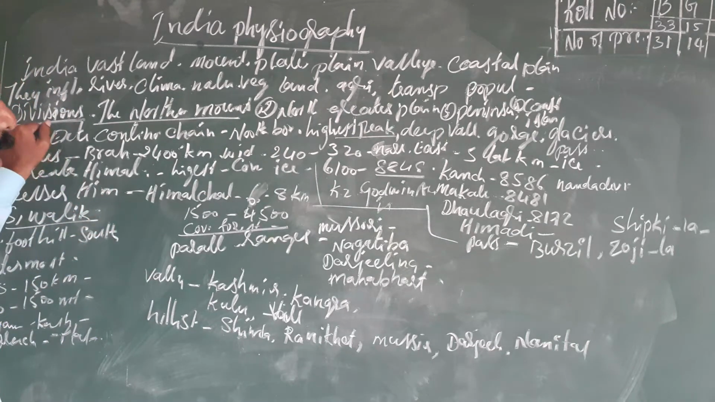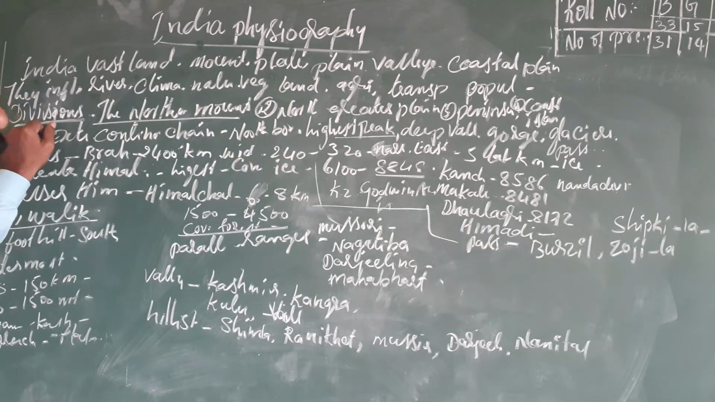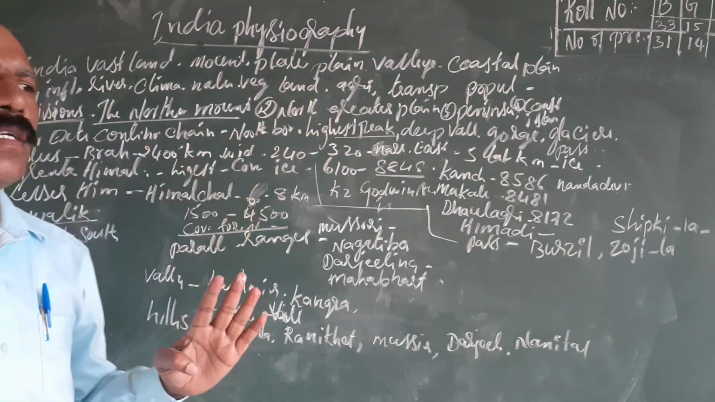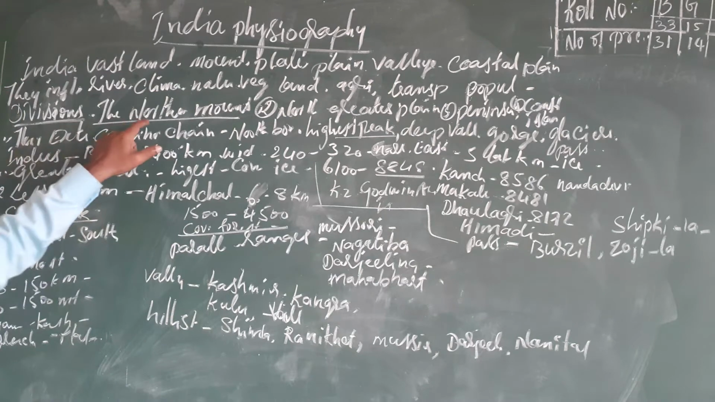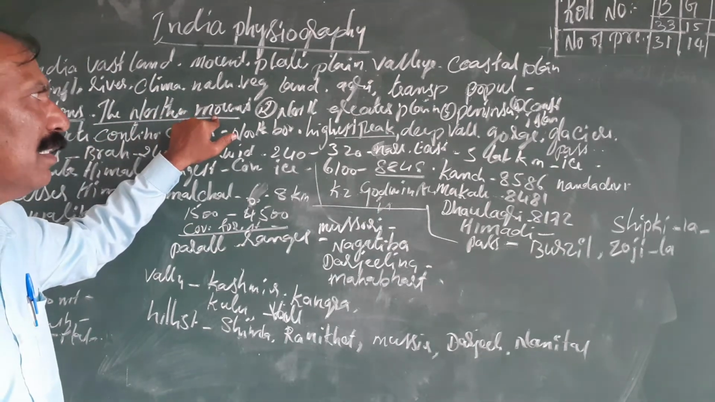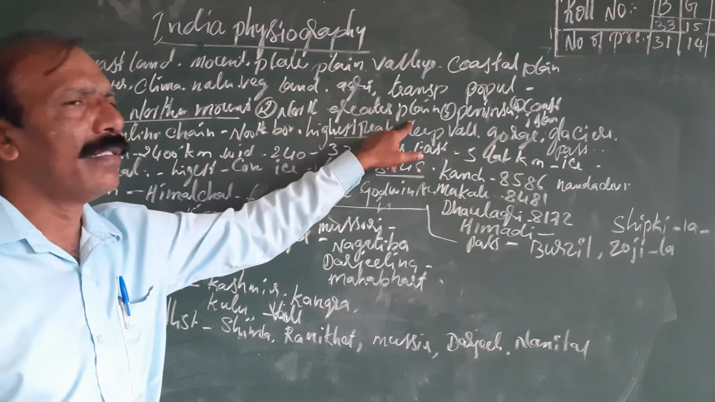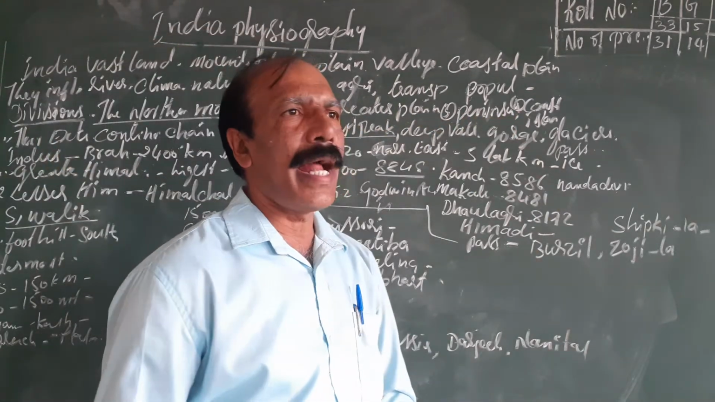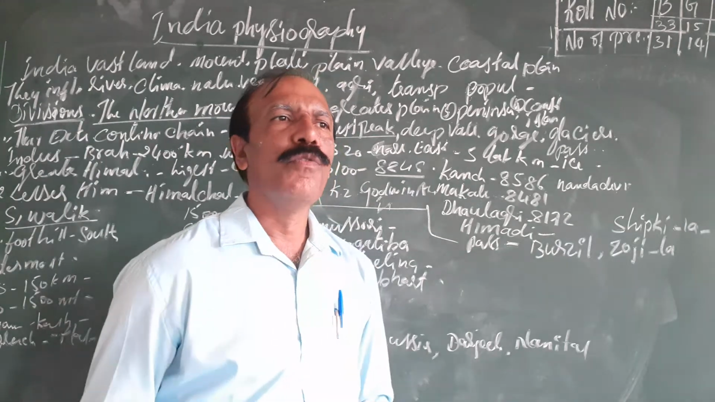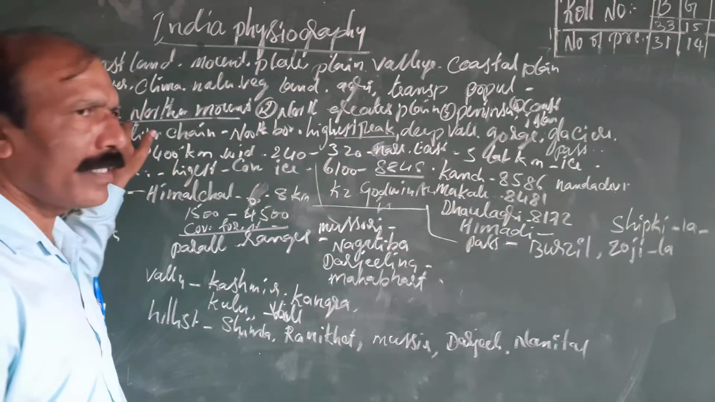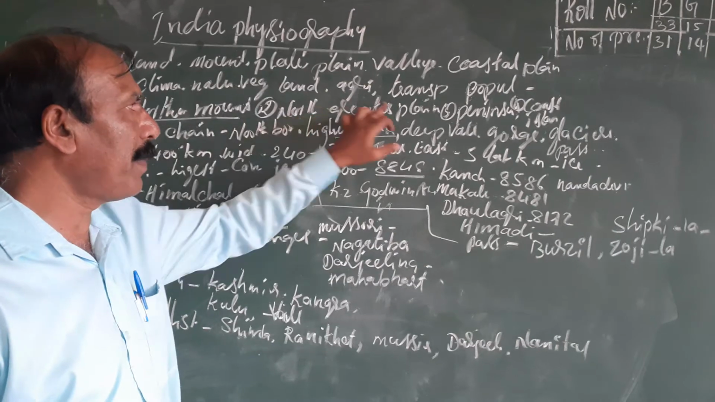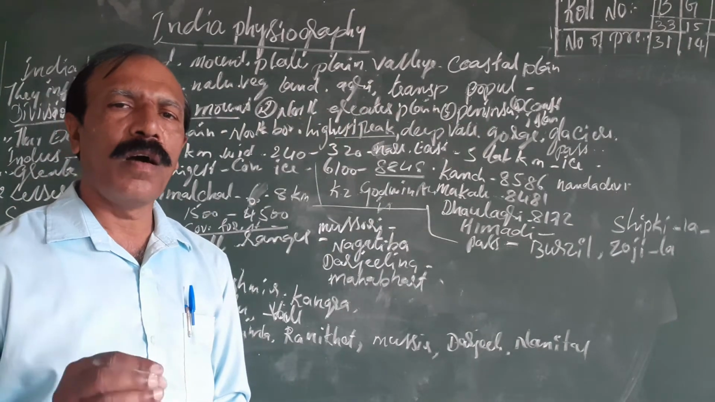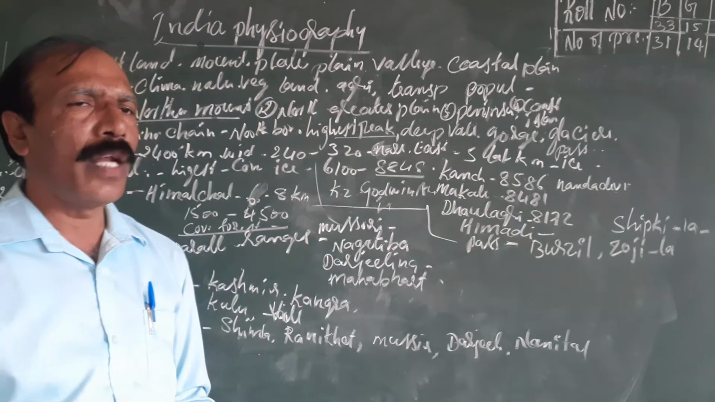So next, the land surface, the Indian physiography, has been divided into four divisions. The four divisions are: first, the Northern Mountain; second, the Northern Greater Plain; third, the Peninsular Plateau; fourth, the coastal plain and the islands. So these are the four divisions. Now we see them one by one.